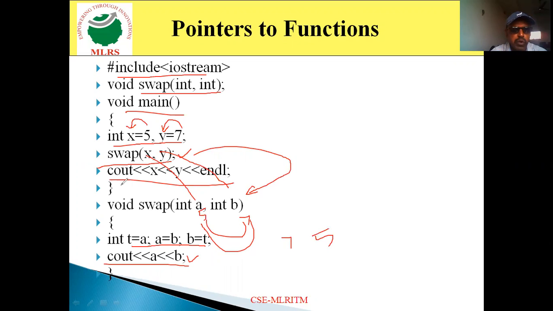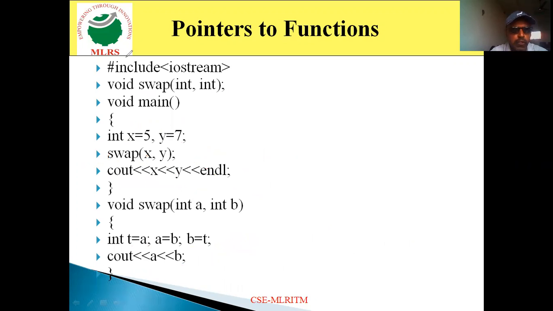When you just go to print cout x comma y, it prints the same value 5, 7. It doesn't change this. Look at this. If you are not specifying this statement, then it displays the same value 5, 7. Even though after executing the swap function, which is meant to change the values of x and y, it displays the same value. It doesn't display the swapped values.